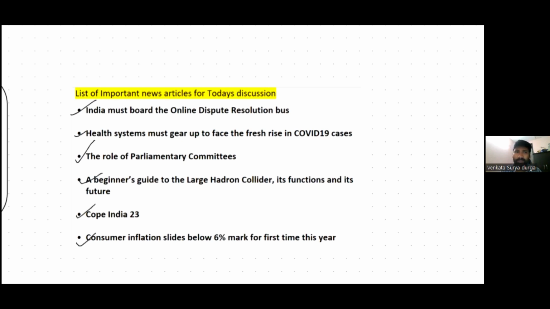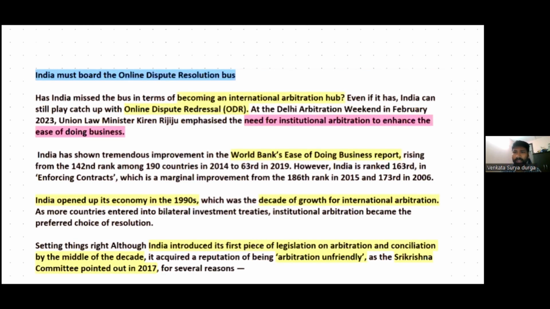So let's discuss the first news article, that is India must board the online dispute resolution bus. This article is regarding India's overall arbitration architecture, and how India earlier missed the opportunity to be an international arbitration hub.